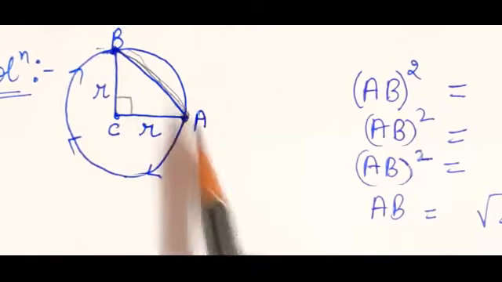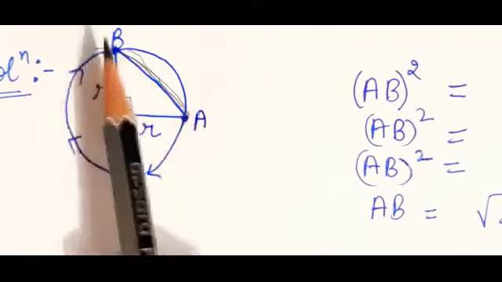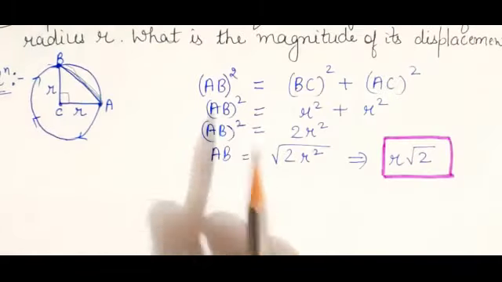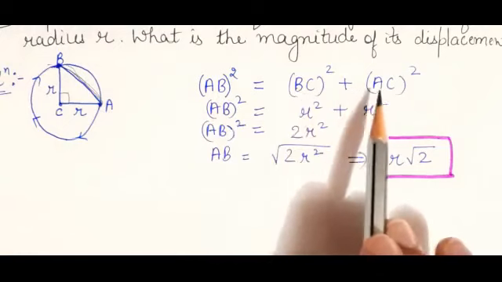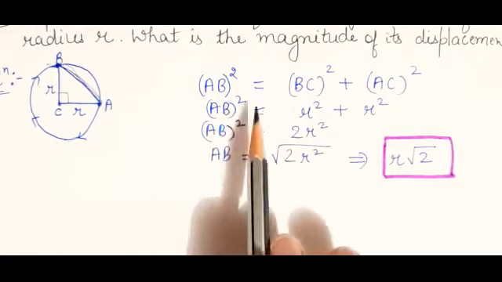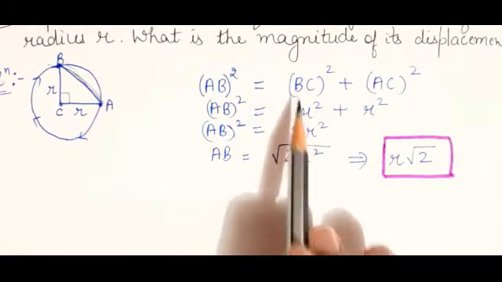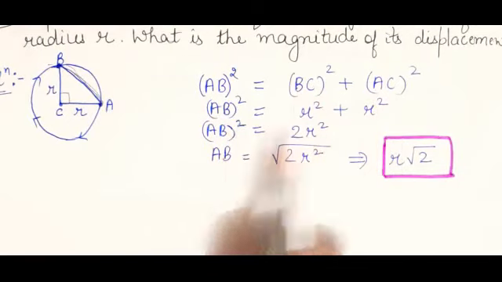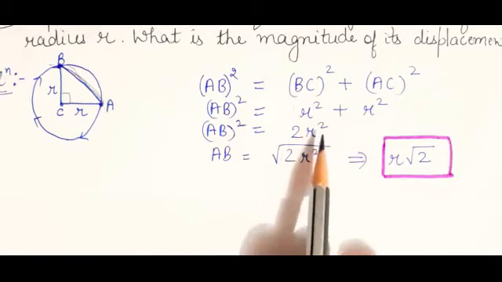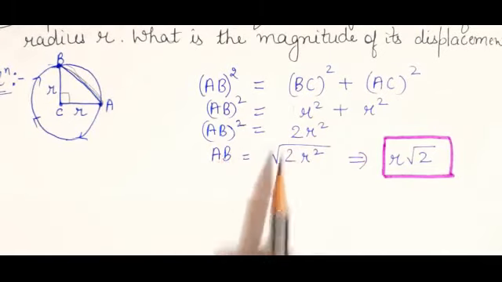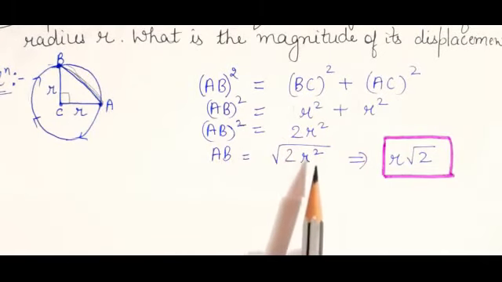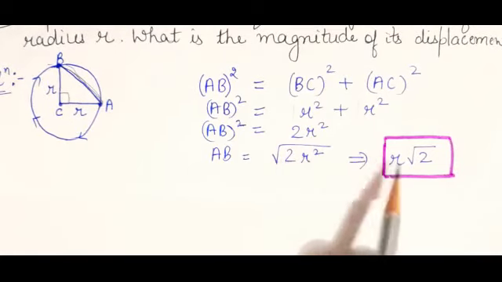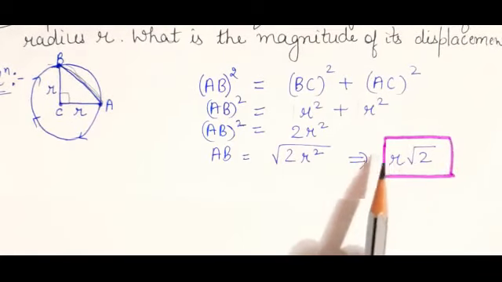BC square plus AC square is equal to AB square. You know BC, you know AC. So AB square is equal to BC square plus AC square, that is R square plus R square, that is 2R square. Now take under root of this 2R square. Now R take outside, it is R root 2. So the answer is R under root 2.